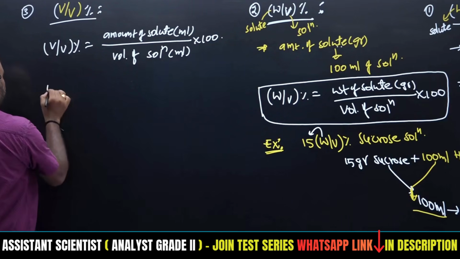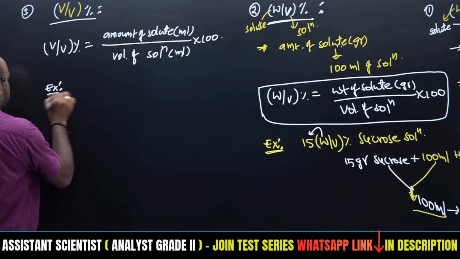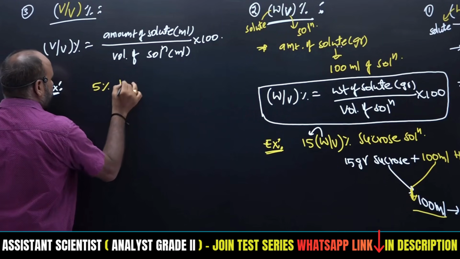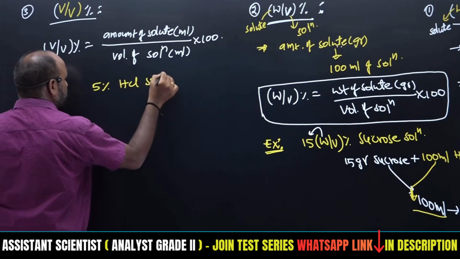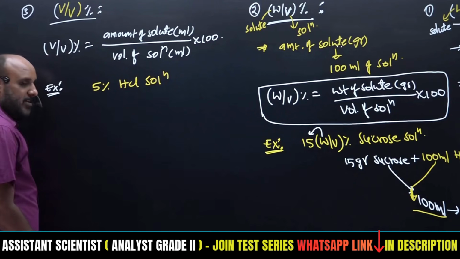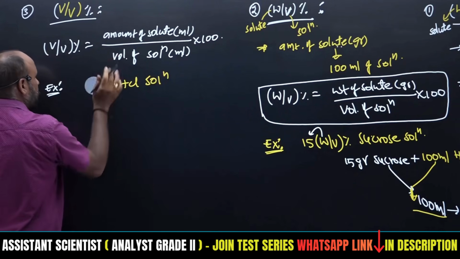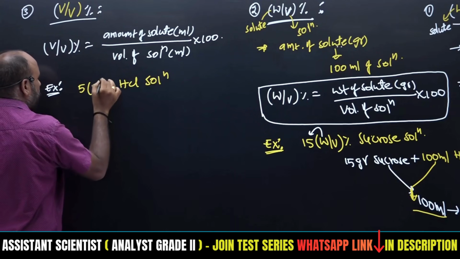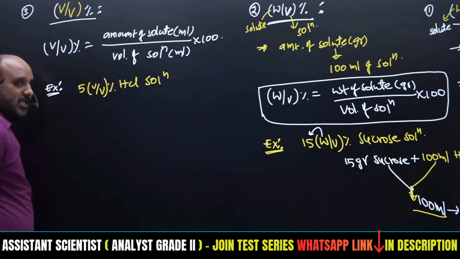So we'll go with one example: 5% HCl solution. Here 5 means volume by volume percentage of HCl solution.